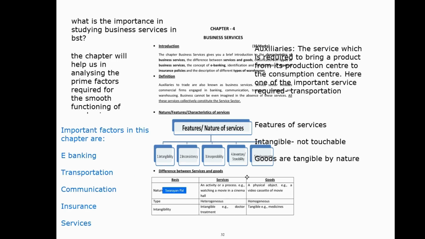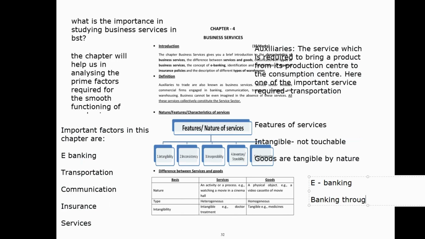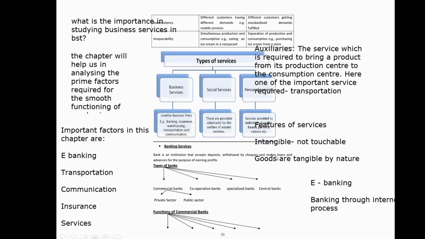Fine. Now another important part in this chapter is e-banking. What is the meaning of e-banking? E means internet. Banking through the internet process. Fine. So this is one of the important parts. It is also one of the important services required for the smooth functioning of a business. Okay. Now let us go to the next slide.